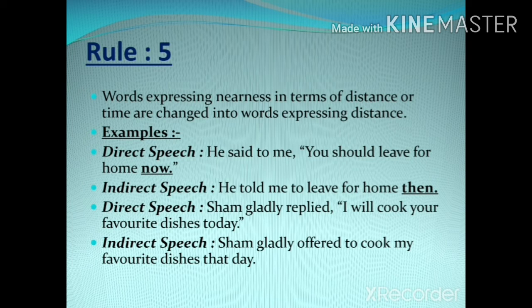In these sentences, we can see now, then, today, and that day are words expressing nearness in terms of distance or time. So, they are changed into words expressing distance.